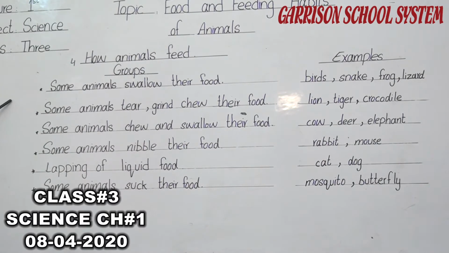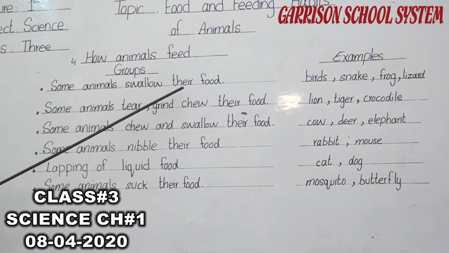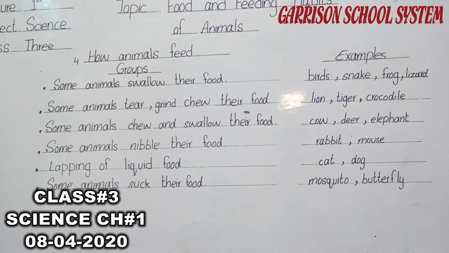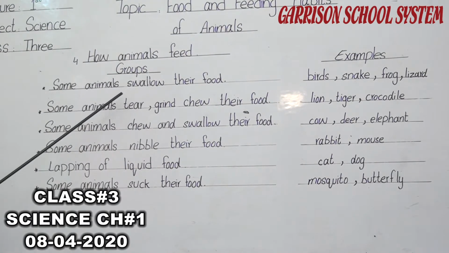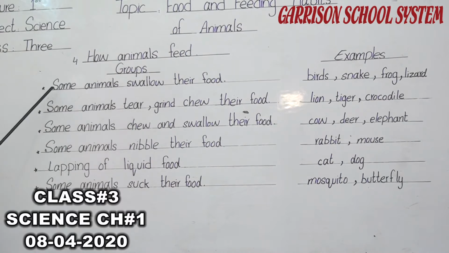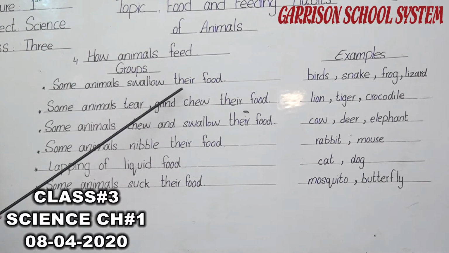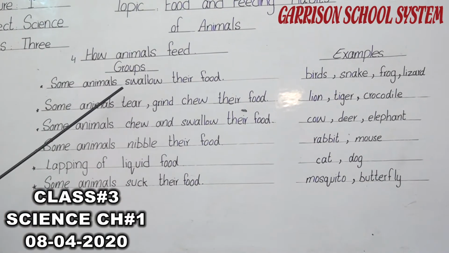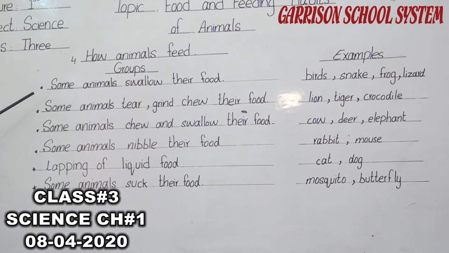The first point is that some animals swallow their food. What is the meaning of swallow? Swallow means we don't bite that thing, we take that food into our mouth and take it in. That is called the swallowing of food. Some animals swallow their food. Birds, snake, frog and lizard are the examples of this group.